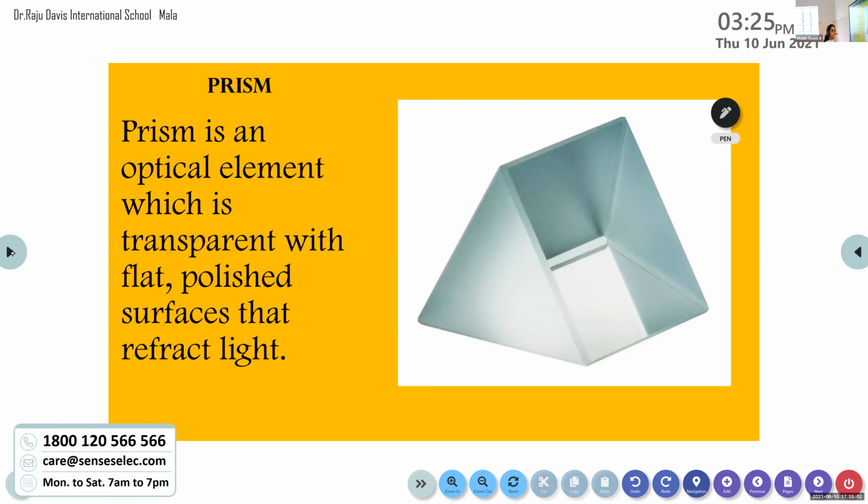In mathematical labs you can also see prisms, but they are made of other materials like plastic, wood, etc. But in the physics lab we normally use a glass prism which is transparent in nature. So a prism is an optical element which is transparent with flat polished surfaces that refract light.